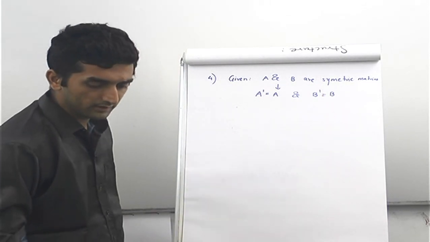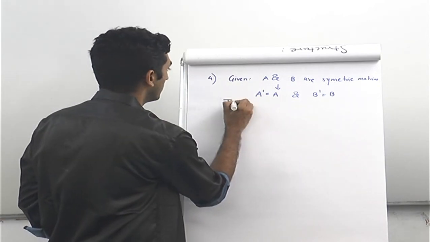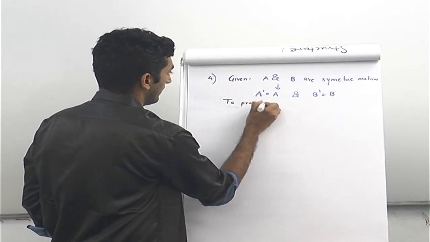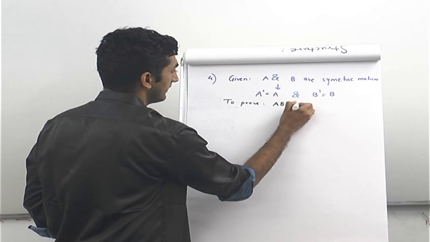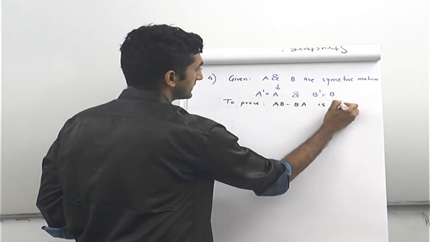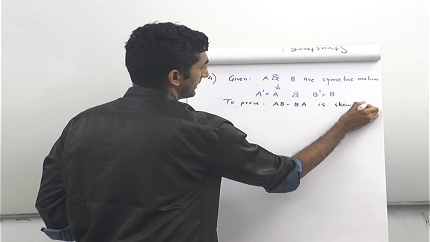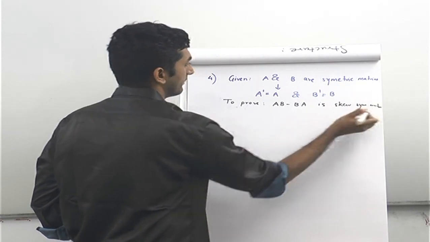Now what do we have to prove next? We have to prove that AB minus BA is a skew matrix, a skew symmetric matrix. This is what we have to prove.